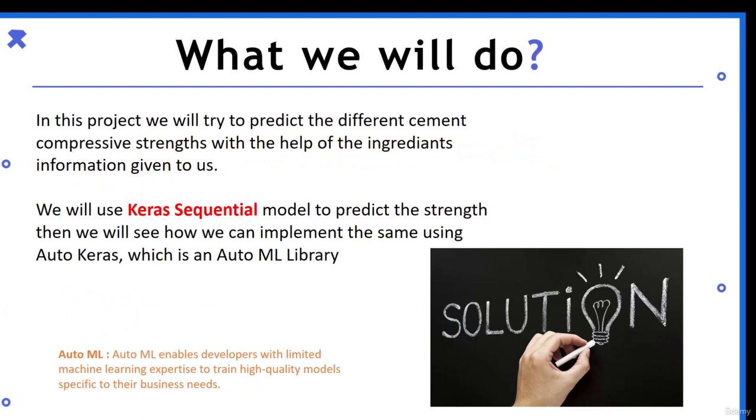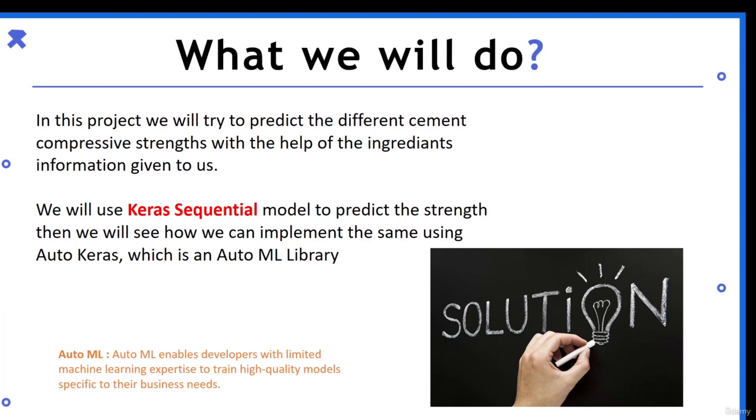Moving on, we'll be trying to predict the concrete strength of the cement with the help of the information I told you earlier. We'll be using deep learning methods, a Keras sequential model, to predict the strength. Then we'll see how to implement the same thing using the AutoKeras library, which is an auto machine learning library. So what is auto machine learning?